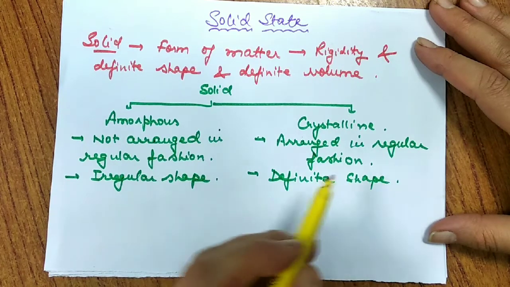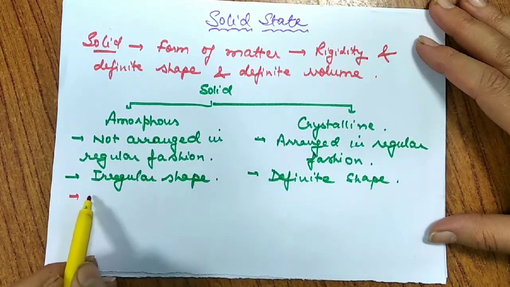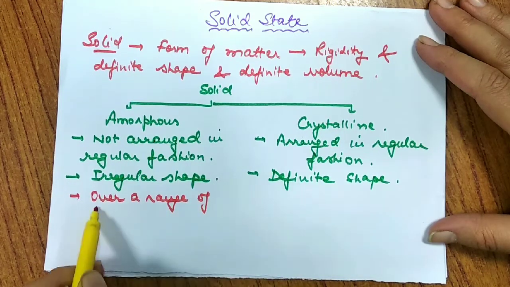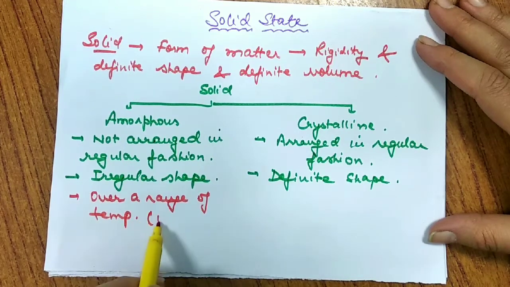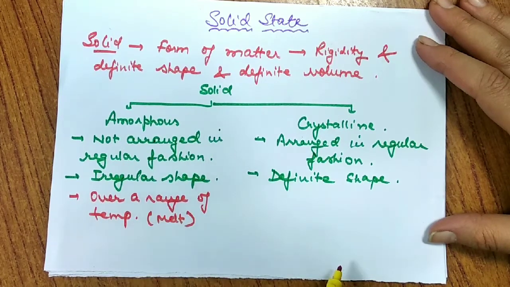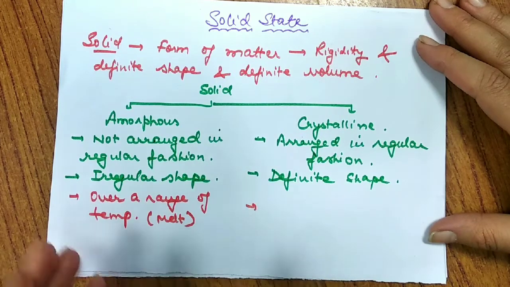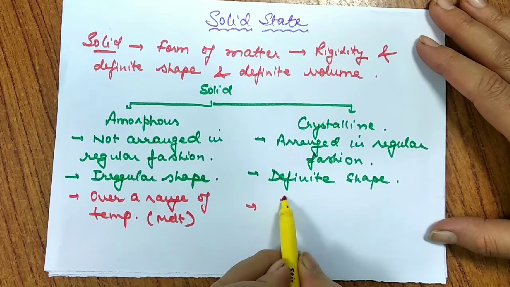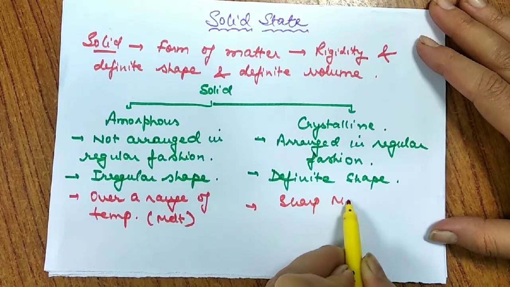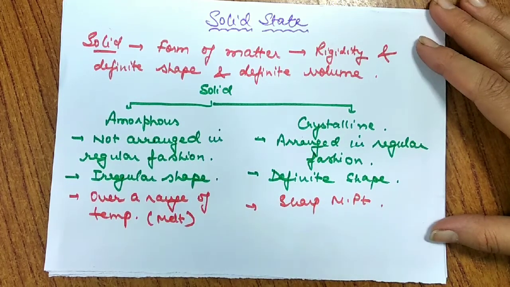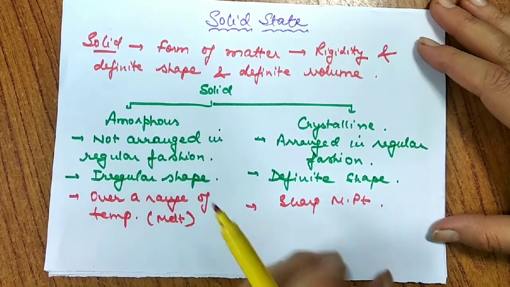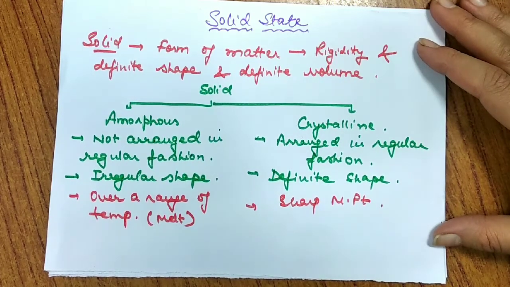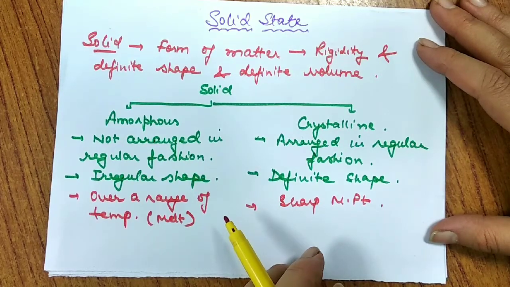Next, when we talk about amorphous solids, we say that their melting point is a range. They melt over a range of temperature. That means it's not that a particular substance has a fixed melting point. It starts melting at a particular temperature and keeps on melting with an increase of 2 to 3 degrees Celsius. Whereas crystalline solids have a sharp melting point. If I say the melting point of a substance is around 32 degrees Celsius, sharp melting point means a fixed value we can fix for that substance. So crystalline substances always have a sharp melting point.